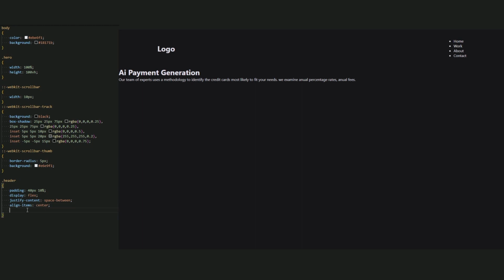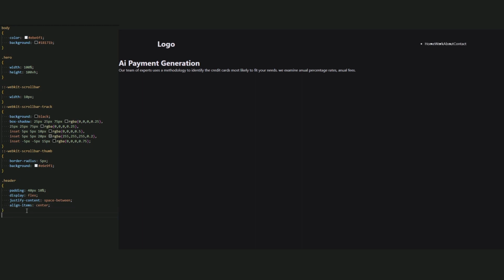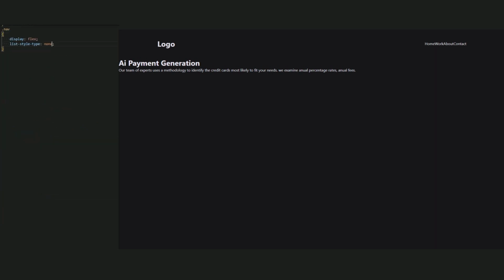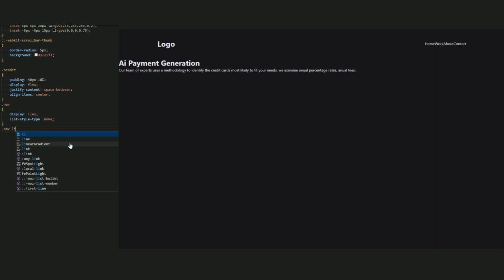Now let's call nav and add the display flex to let all links be on the same line, and the list style type be none to remove this circle list. And now for changing color, let's create a nav li a, and the color be the same color that we added in the body.